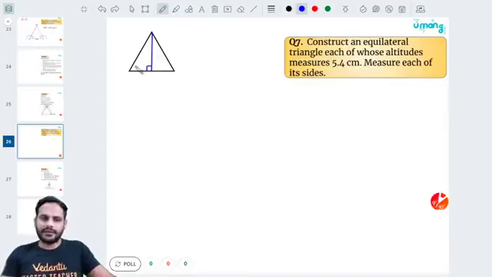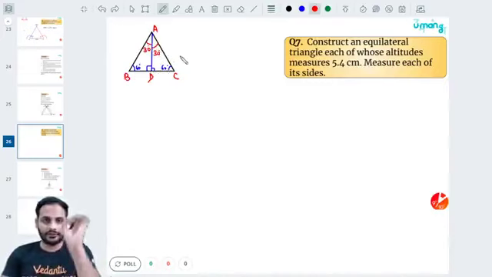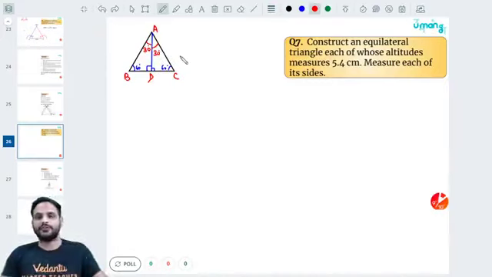Correct. So beta, I know this angle is 60 degrees. This angle is also 60 degrees. These two angles are 90. So by angle sum property, suppose it is A, B, C and the altitude is D. So in triangle BAD, this is 90, this is 60, so this angle will be equal to 30 degrees. And this is 60, this is 90, so this angle will also be equal to 30 degrees. Right? We know on both sides it is going to be 30 degrees, 30 degrees. So this part I am going to use for construction.